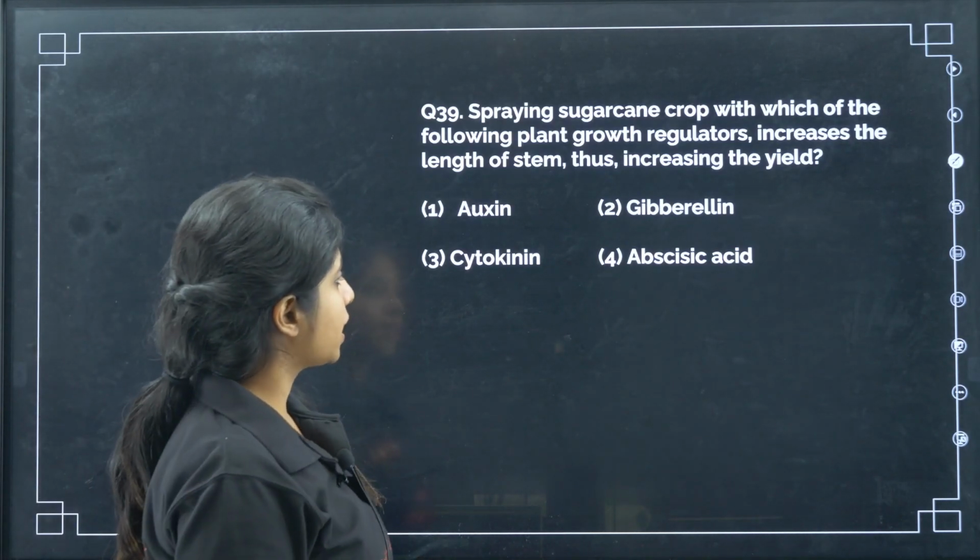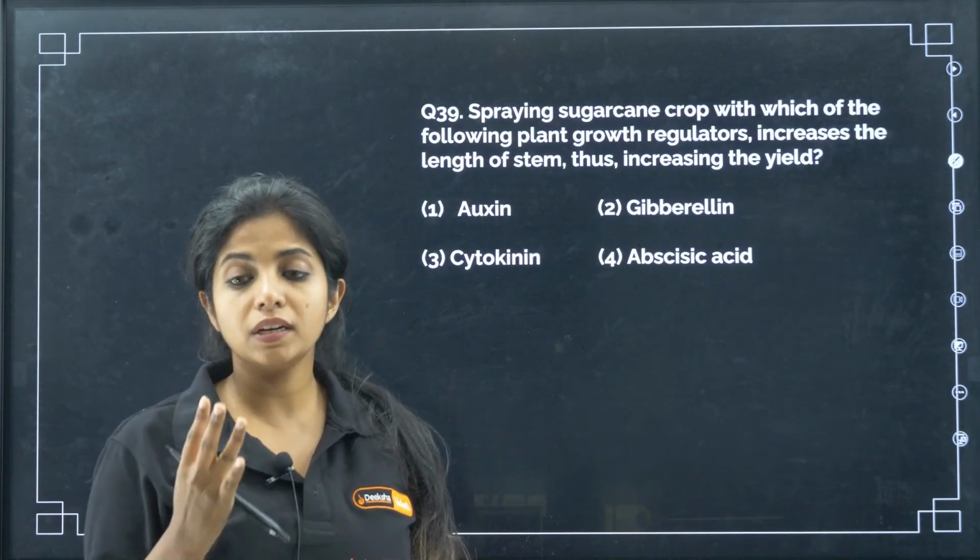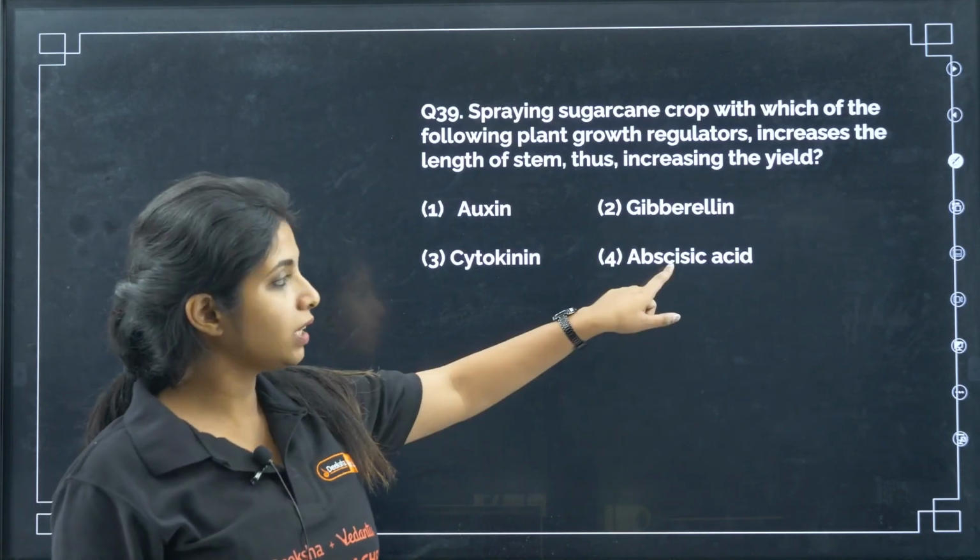Auxin, gibberellin, cytokinin and abscisic acid. So growth promoter hormones are three: auxin, gibberellin and cytokinin. This is the growth inhibitor hormone.